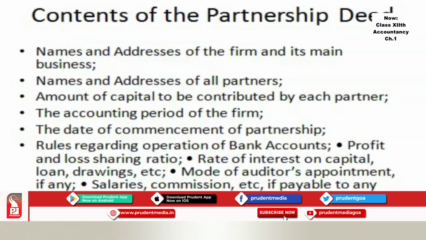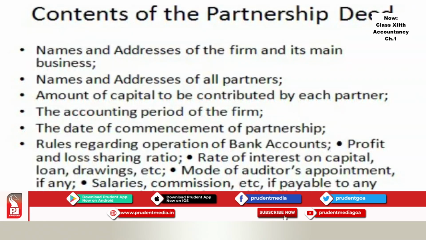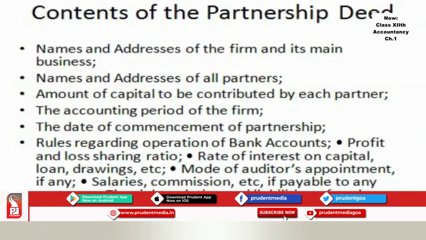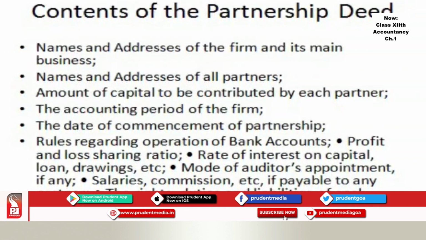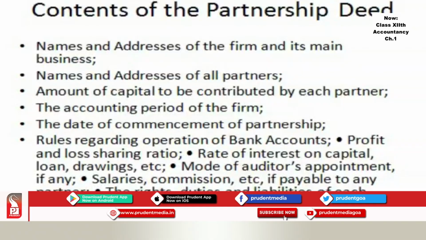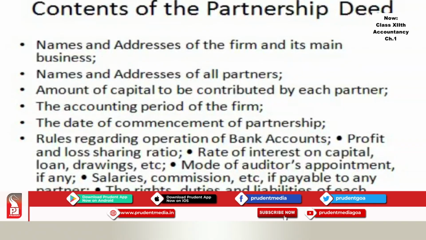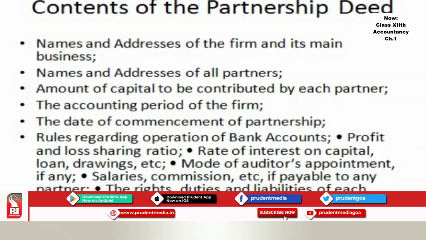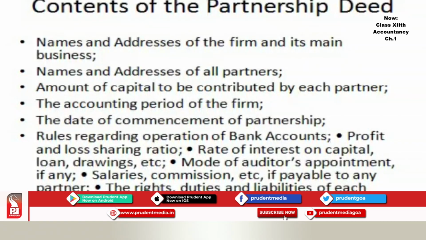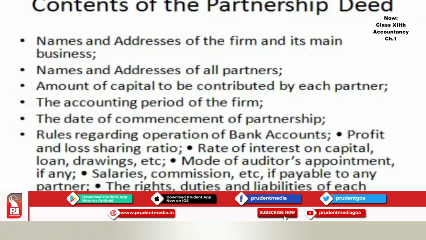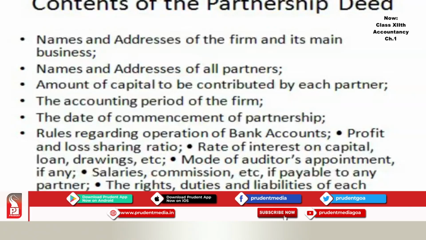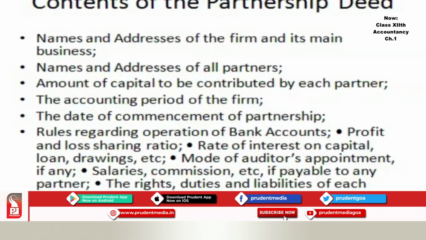Then rules regarding operation of bank account. Who will operate the bank account? Whether it is severally, jointly, individually, whatever it is, you have to mention it in the deed. Then the rate of interest on capital, if any, the rate of interest on loan, rate of interest on drawings, etc. You have to mention it in the partnership deed.